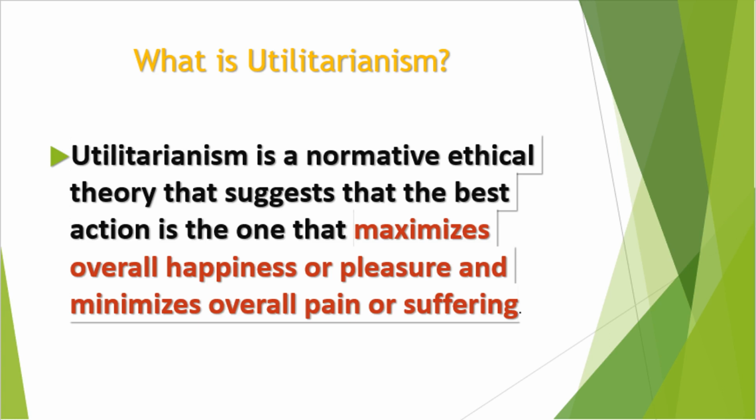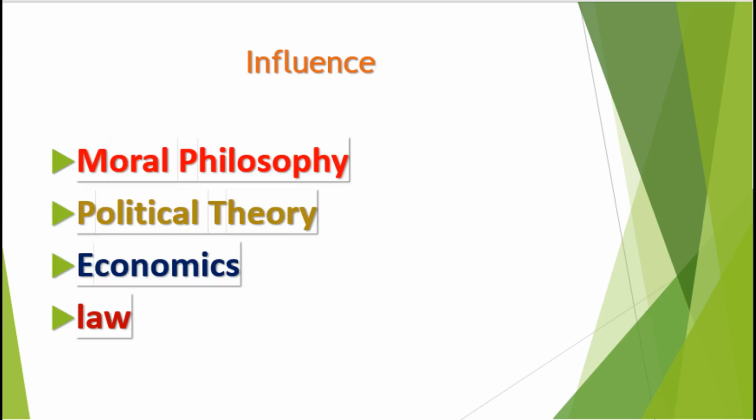And here is an important point: as the theory of utilitarianism is concerned with the greatest happiness for the greatest number, it is influential in various fields like moral philosophy, political theory, economics and law.